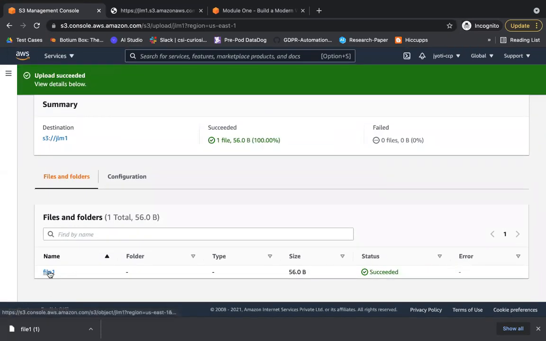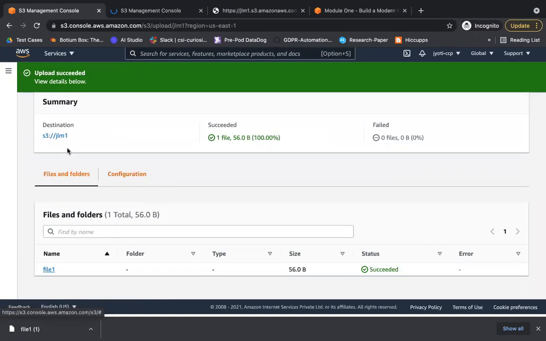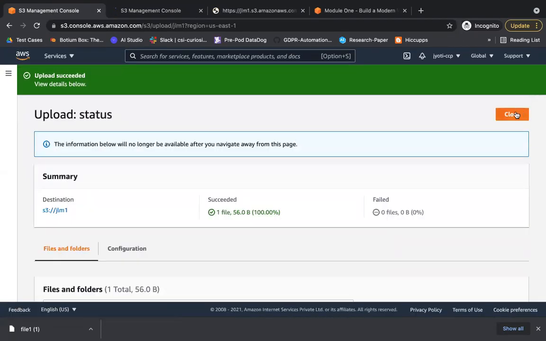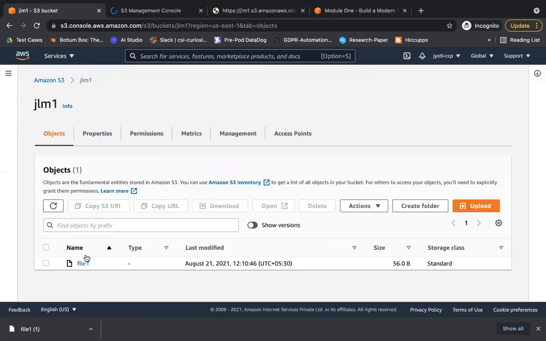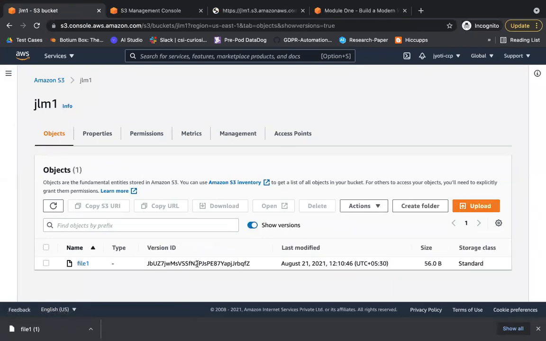Now if I go here and turn on show versions, do you see this toggle? Yeah, you see a version ID.